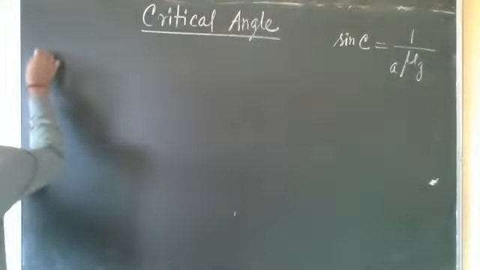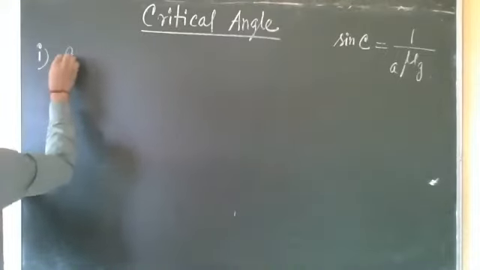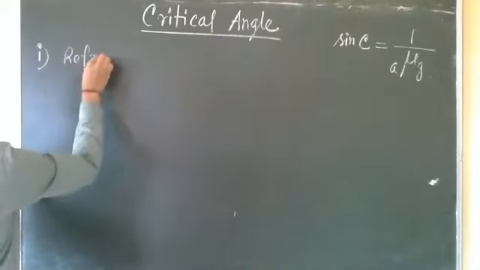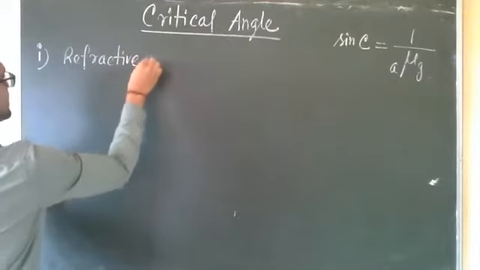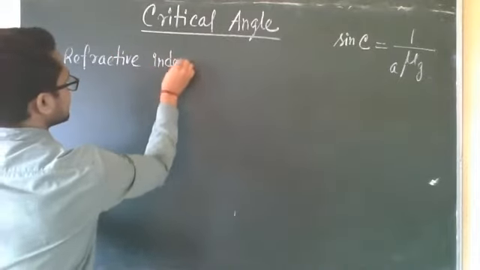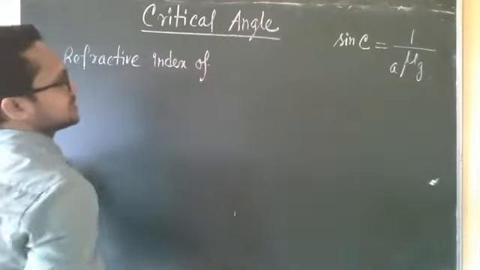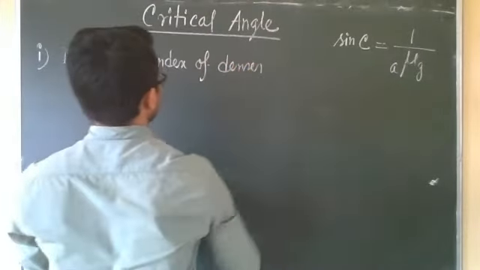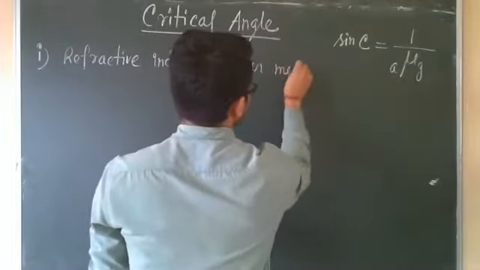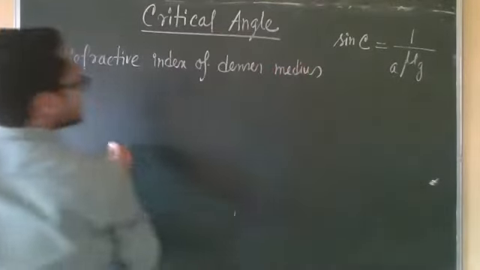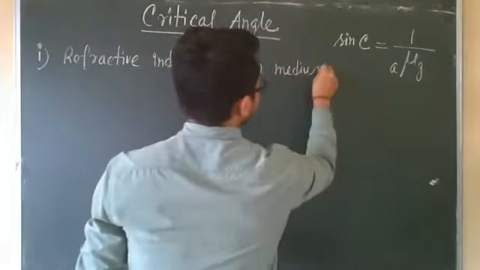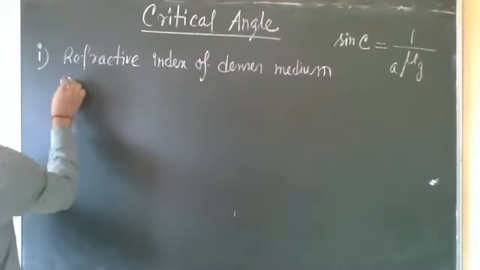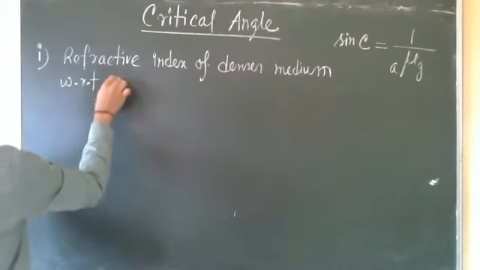So the first point: it depends on the refractive index of the medium. Refractive index of which medium? Denser to rarer: the refractive index of the denser medium with respect to the rarer medium.